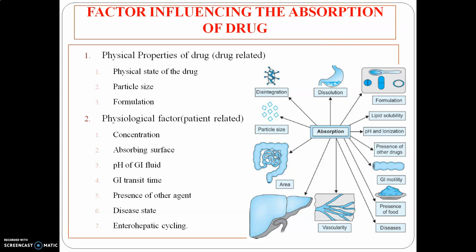Next is formulation. In the formulation of a drug, a number of ingredients are used, for example lactose, sucrose, starch, calcium salts and lactates. These ingredients are used as inert diluents. Whenever we use them we have to take precautions, because there are some reasons. For example, calcium or magnesium like agents reduce absorption of some drugs. For example, the presence of calcium and magnesium decreases absorption of tetracycline.